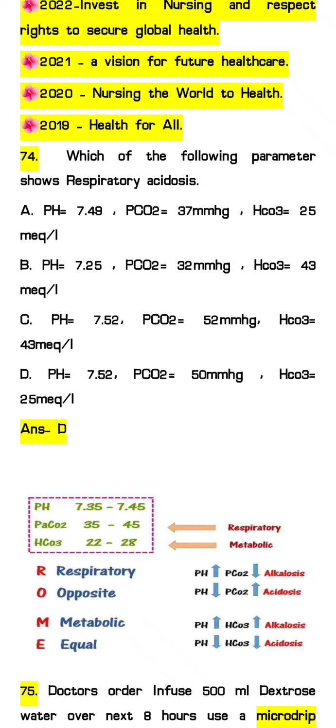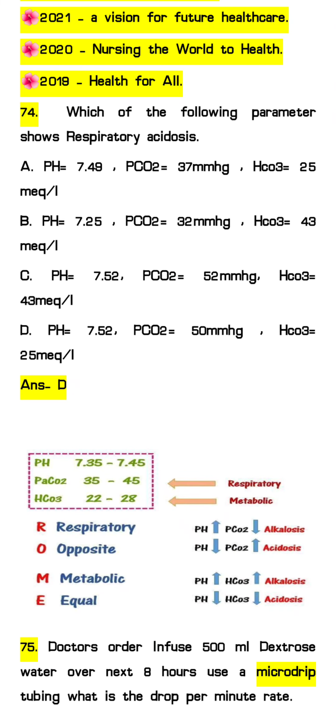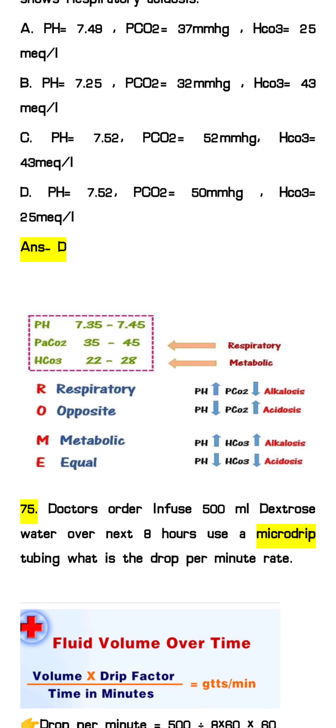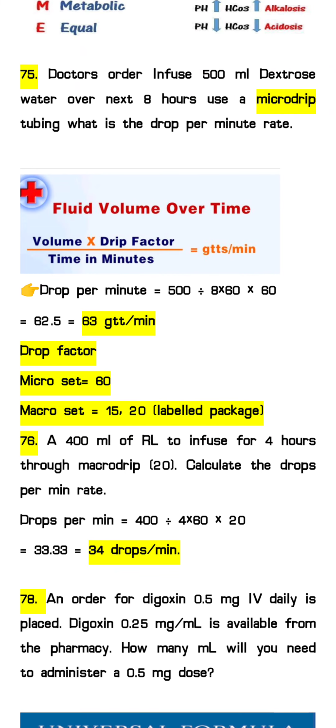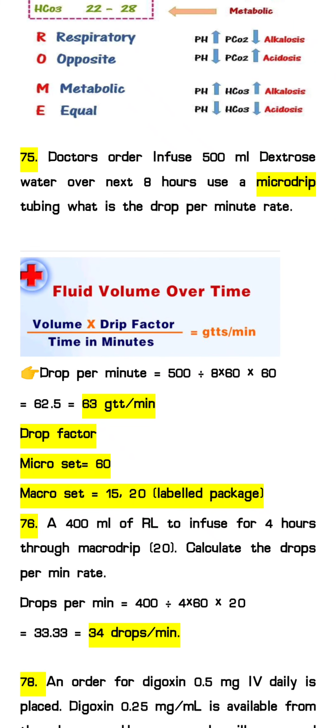But we have to choose the PCO2 with the high value. So in option D, you can see the PCO2 is more than 45. So option D will be considered as the case for respiratory acidosis. We will also check the bicarbonate level, HCO3, that is 25 milliequivalent per liter, which is a normal value. Mainly in case of metabolic we will see the bicarbonate level, and in case of respiratory we will see the PCO2 value.